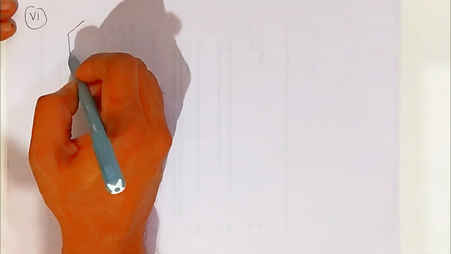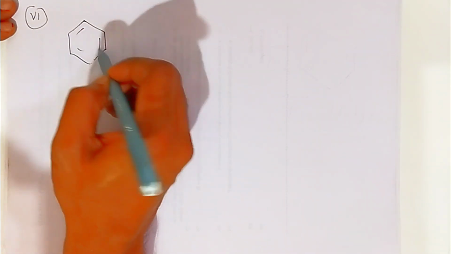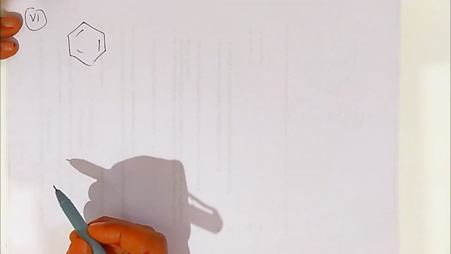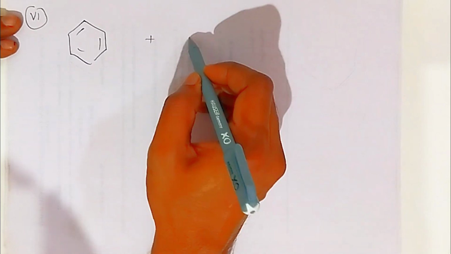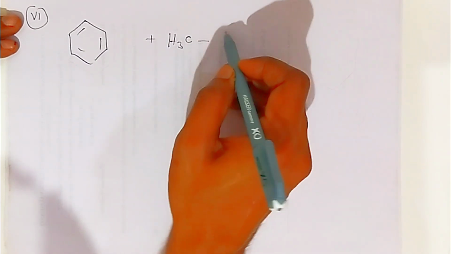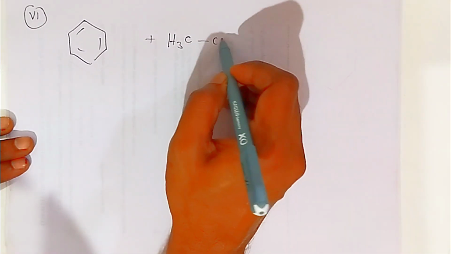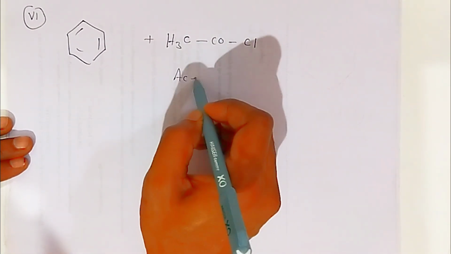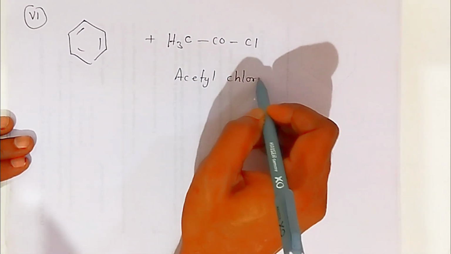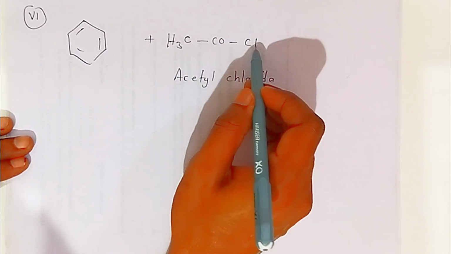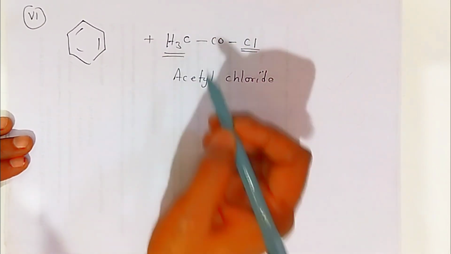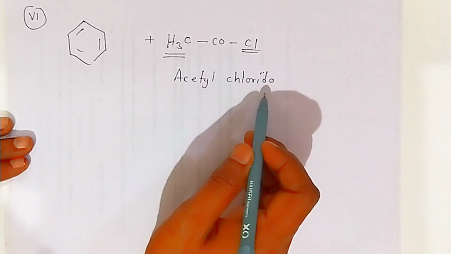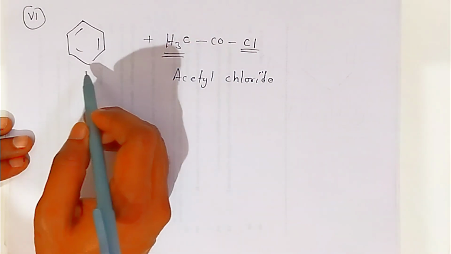Sixth type, students, you have benzene. This is an aromatic hydrocarbon. If you add acetyl chloride, CH3COCl, so this is acetyl chloride. Carbonyl has 2 valencies, 1 valency is taken by chlorine, the other by methyl. Okay students, so this is called acetyl chloride. Action of acetyl chloride on benzene.